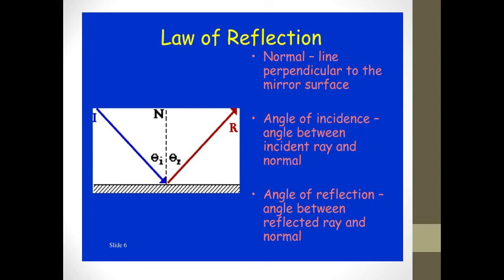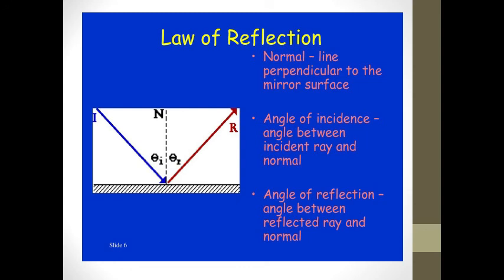Consider the ray of light, say I, which strikes the mirror surface. This ray of light is called incident ray, defined by I here. The point at which the incident ray strikes the mirror is called the point of incidence.